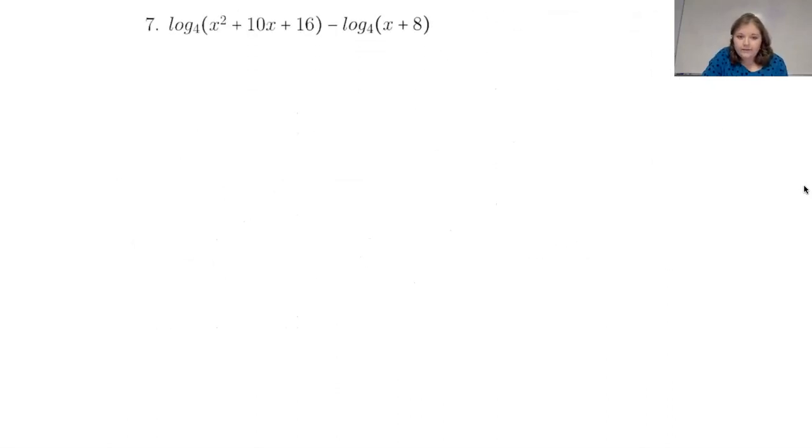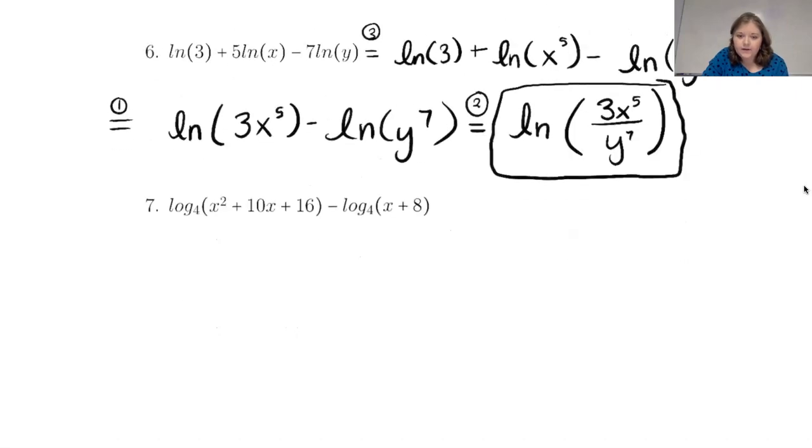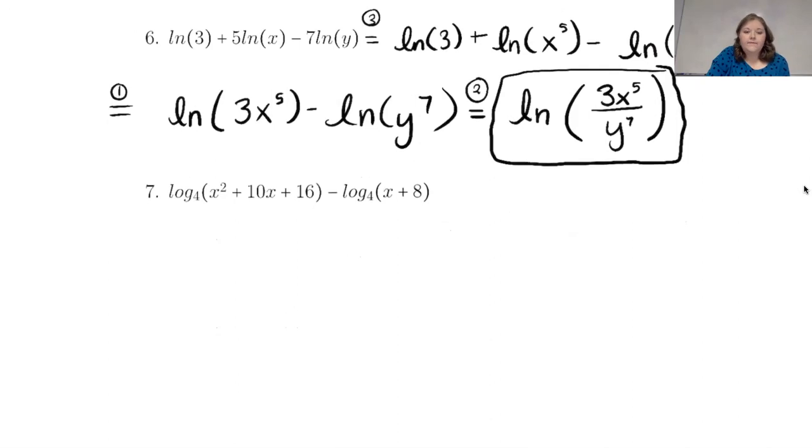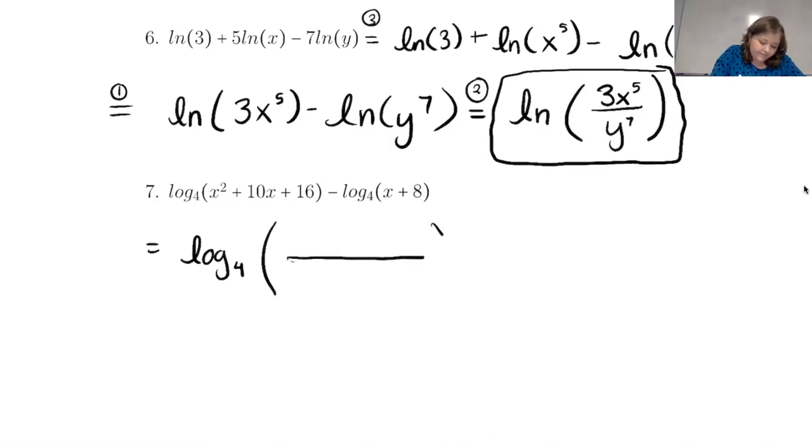So now number 7, I believe that, yes, that's our last one. We have log base 4 of x squared plus 10x plus 16 minus log base 4 of x plus 8. So we don't have any coefficients out front of either logarithm, so we don't have to worry about the third property. All we really have is this subtraction so far. So we can write it as a single logarithm, log base 4. And then we can write a division on the inside. x squared plus 10x plus 16 over x plus 8.